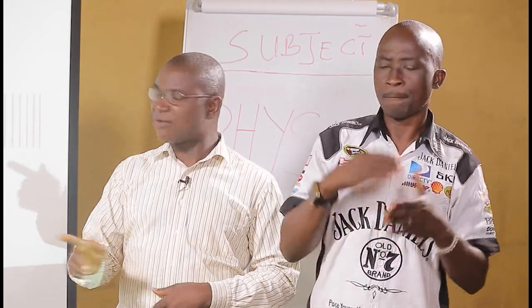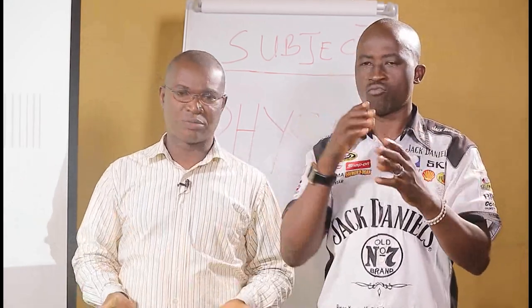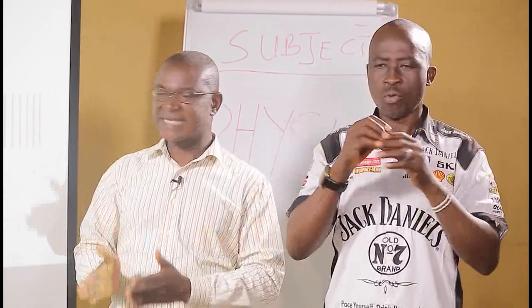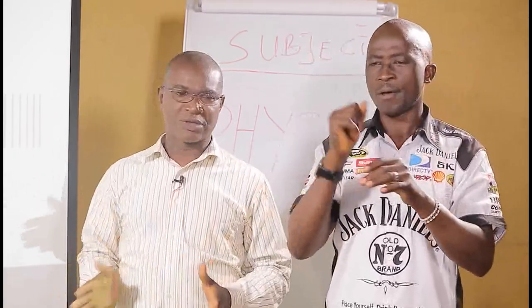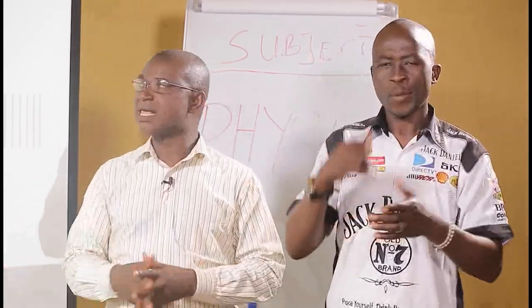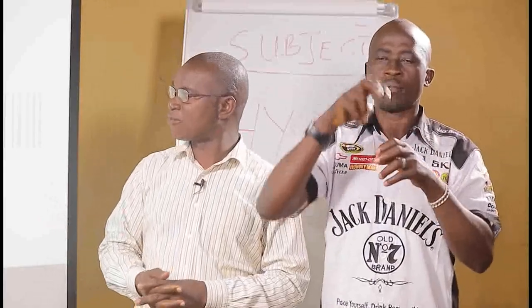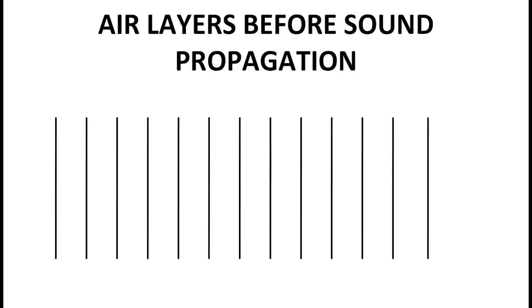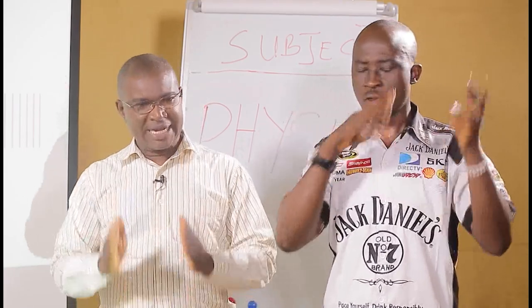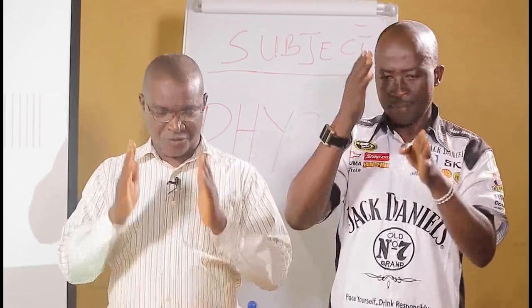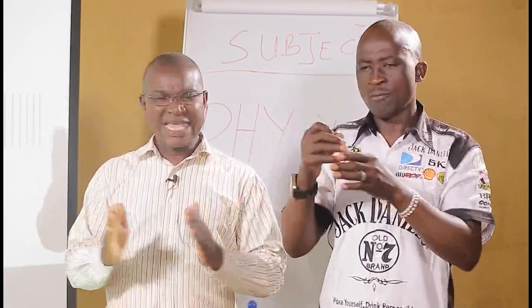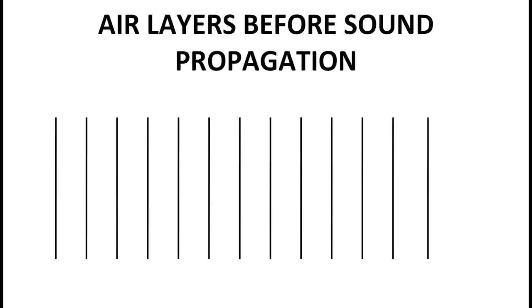Before sound starts traveling through the medium or through air, the layers are vertical. Now, what happens when sound is traveling through the medium? Air layers during sound propagation, on the other hand: those vertical lines before propagation of sound through air represent the layers of molecules of air. You can see they are evenly spaced. The lines are evenly spaced.